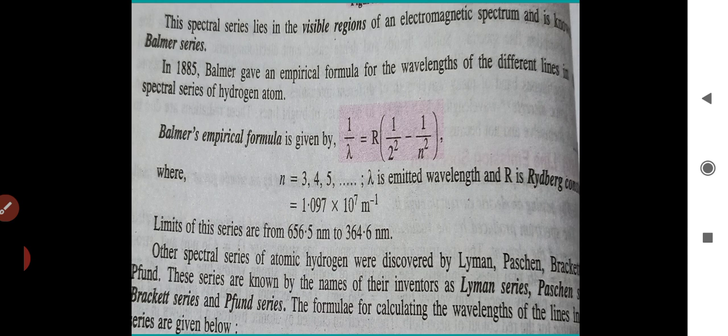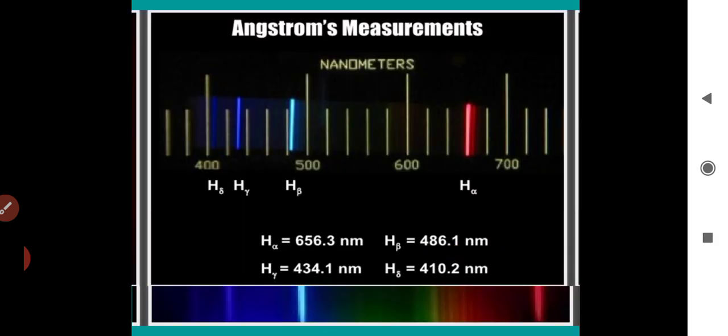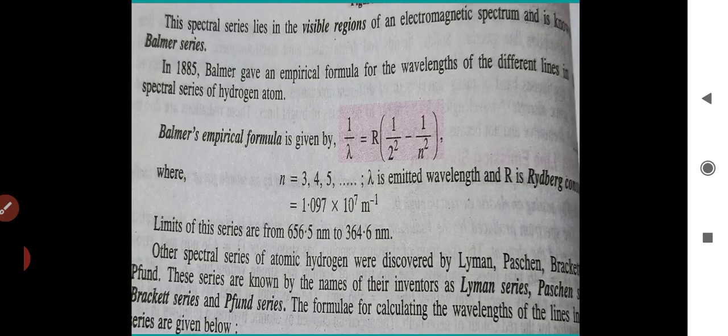If I consider n equal to 3, one obtains the wavelength for the H alpha line, as I mentioned, by putting n = 3 in the equation 1/λ = R (1/2² − 1/n²).